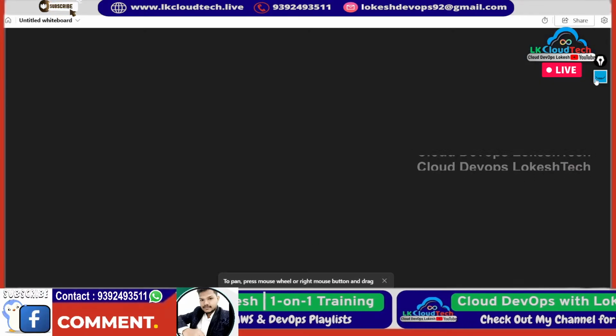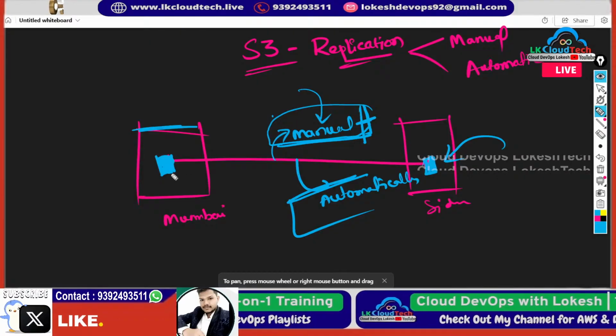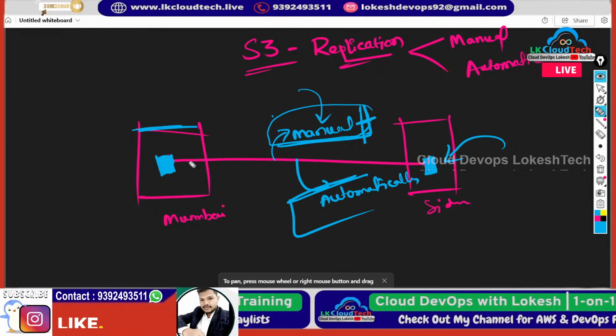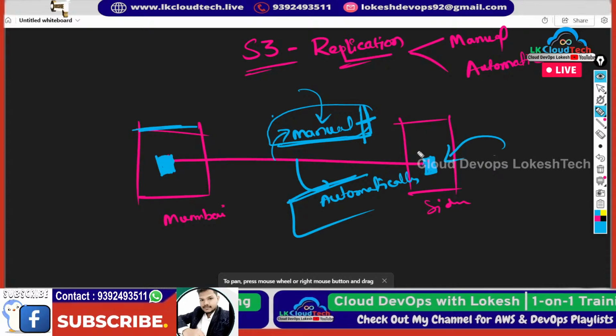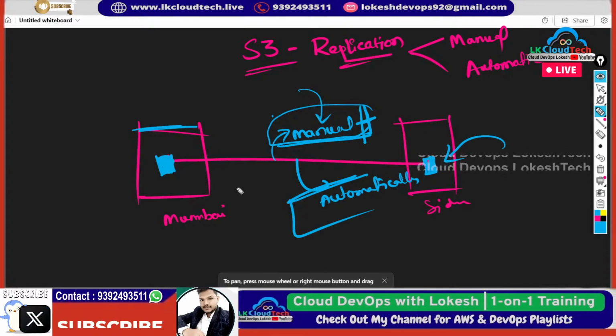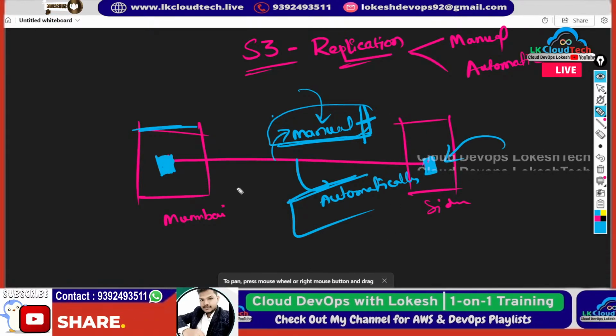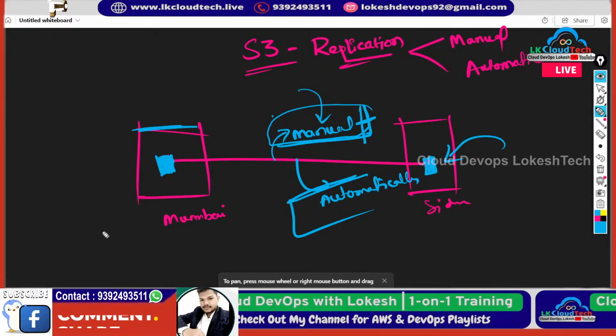So here now we are going with automation. This process was done manually. We have copied from one place to another, which means source to destination. That part is done. Now how do we do it automatically?